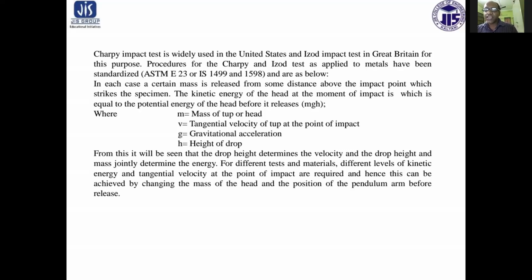For different tests and materials, different levels of kinetic energy and tangential velocity at the point of impact are required, and this can be achieved by changing the mass of the head and the position of the pendulum arm before release.